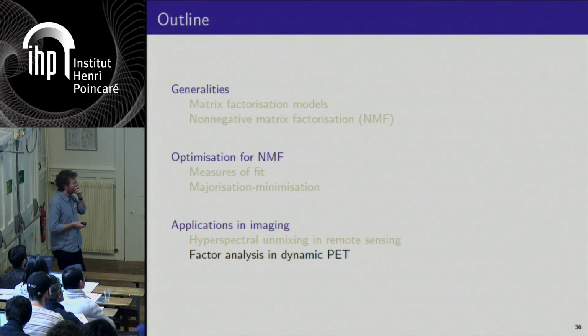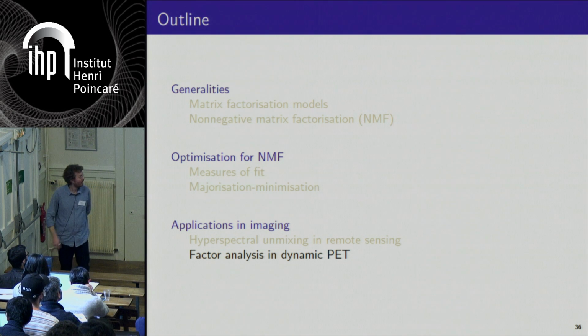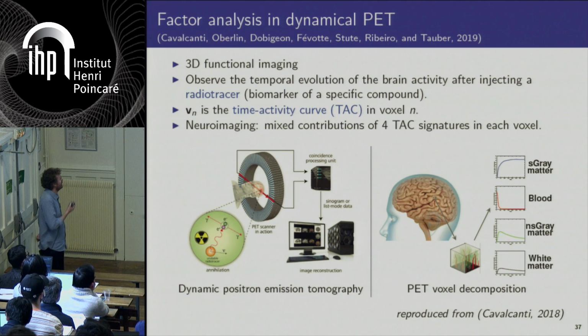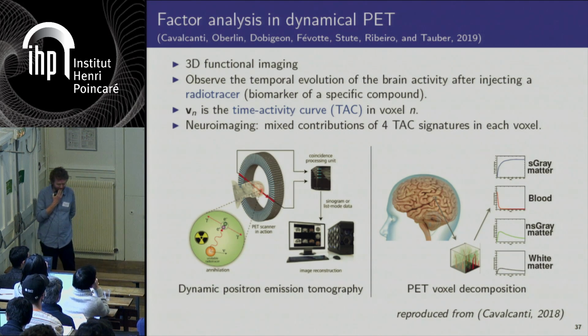Okay, and finally, a second application, which is much newer to me: factor analysis in dynamical PET imaging.